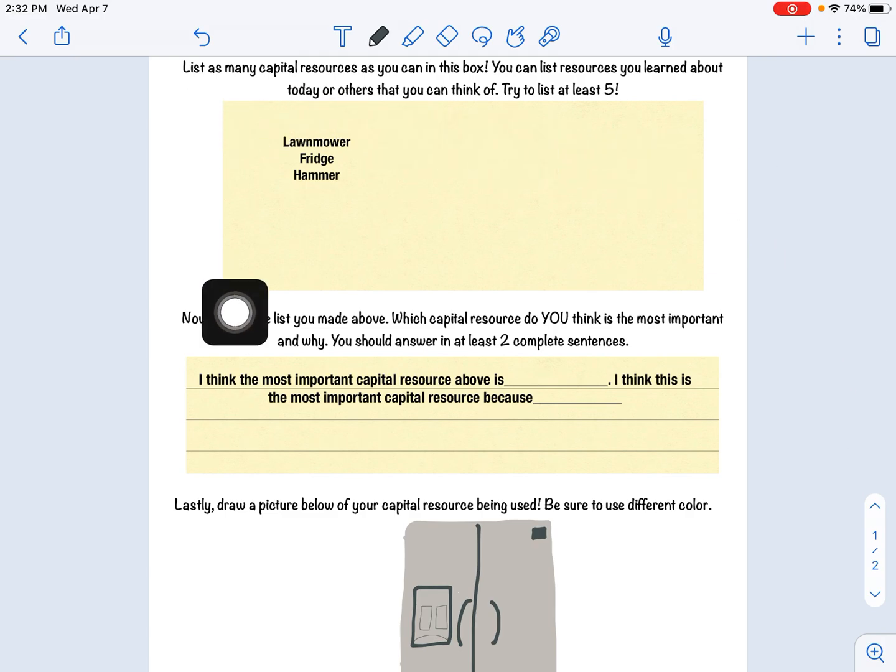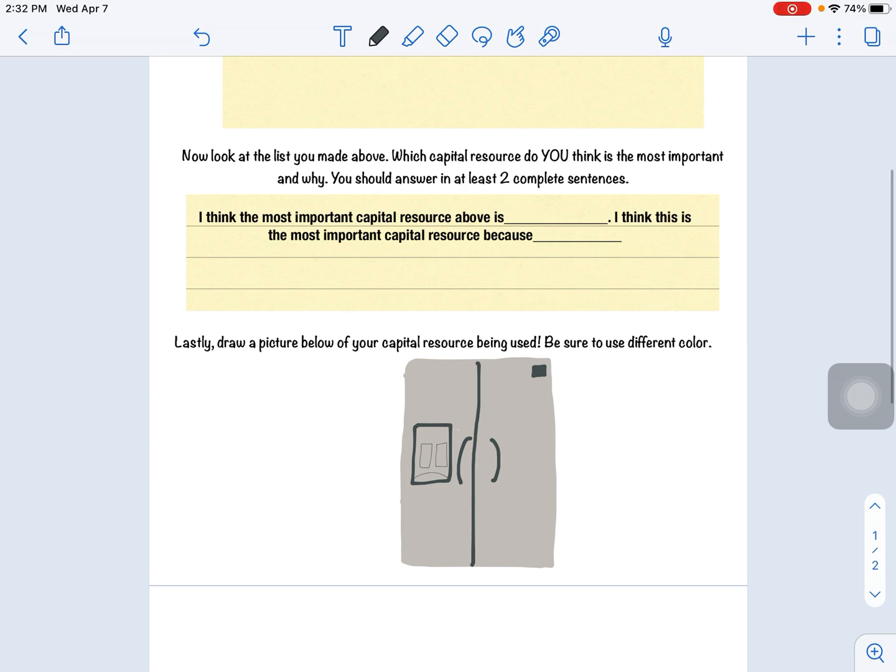The next thing you're going to do is you're going to look at the list that you just created, and you're going to write in at least 2 complete sentences which one you think is the most important and why. So I have some sentence starters here. If you would like to use them, you can. I think the most important capital resource above is, for my example, I'm going to say a refrigerator. I think this is the most important capital resource because it allows us to be able to keep our food fresh and cool so we can eat it over time. That would be my example here. You will come up with your own.